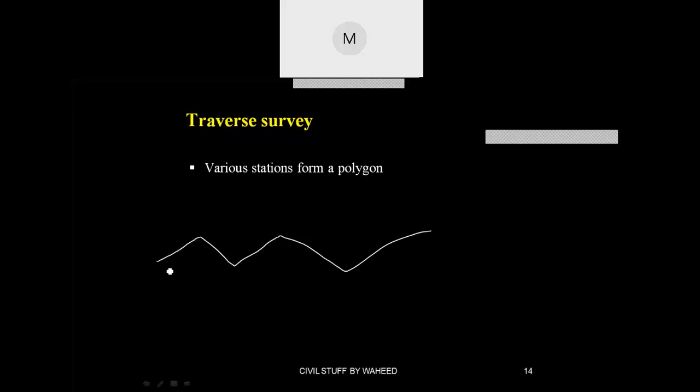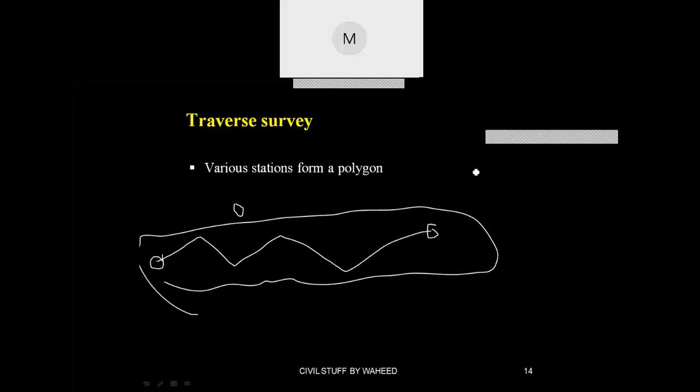This is the starting point and this is my ending point. If the starting point and ending point do not meet, then it is called an open traverse. Where can you perform this type of survey? Besides the canals, and next, besides the roads, like this you can perform.